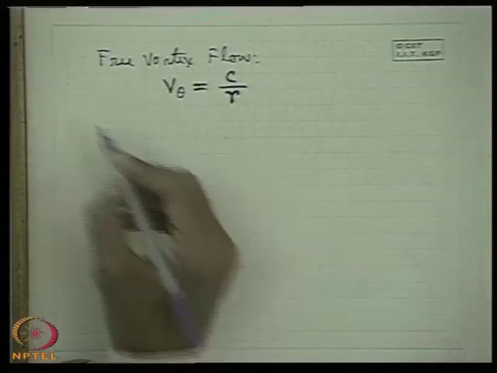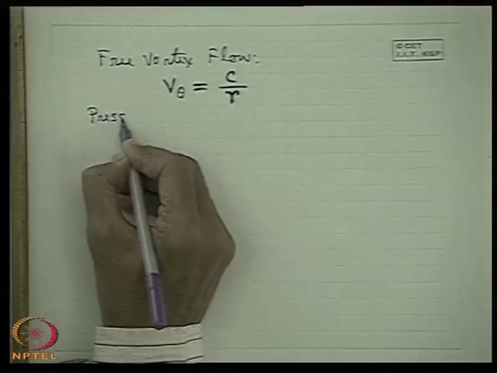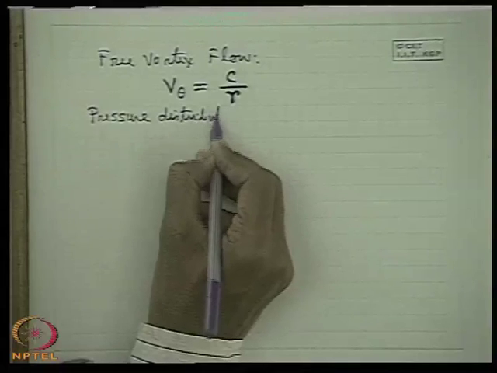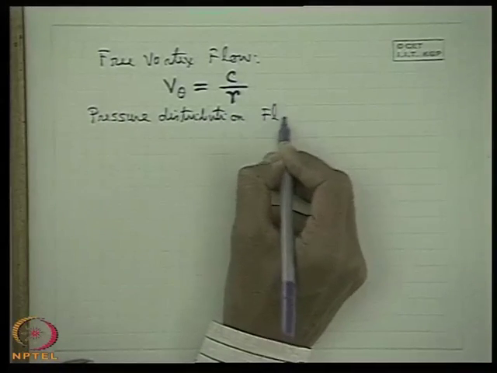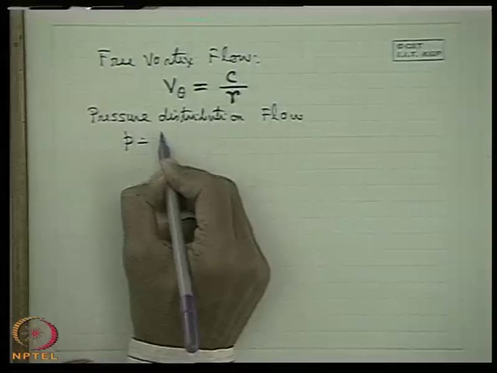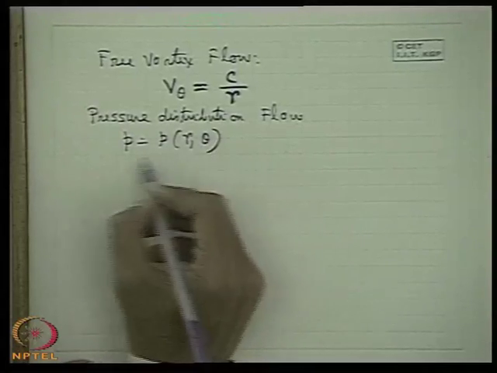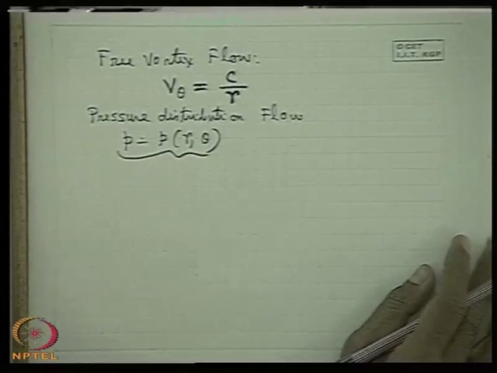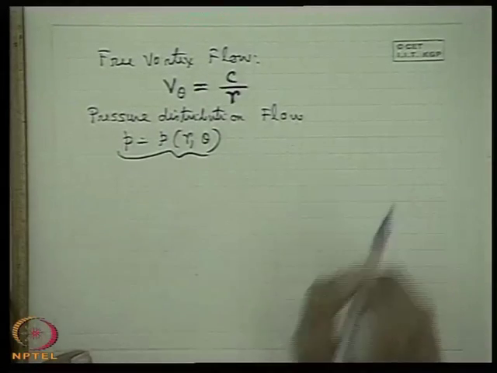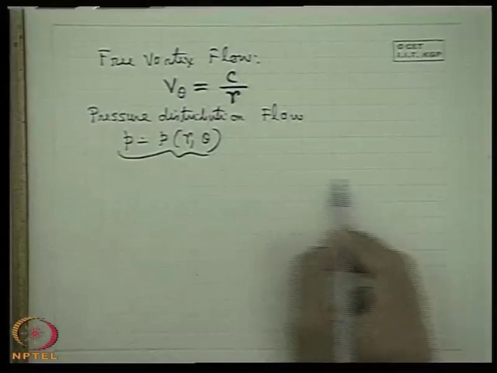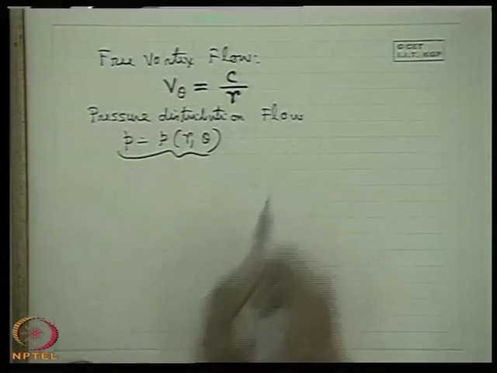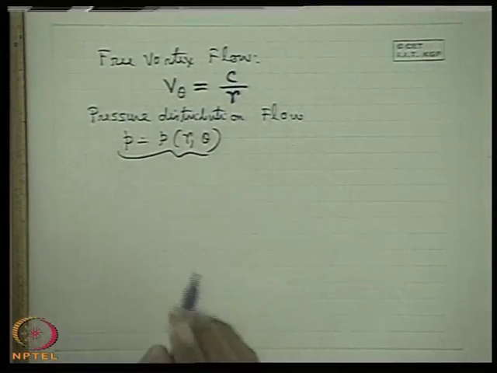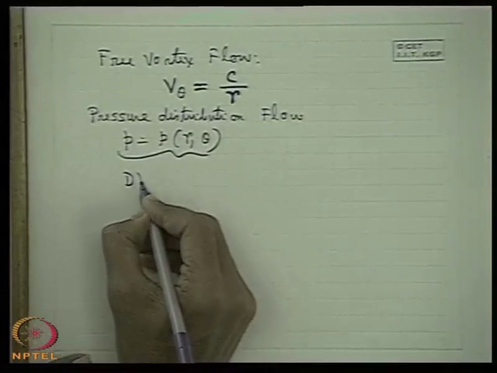Now the next task is the pressure distribution in a free vortex flow. If we have to find it, we start from the general case, where P may be a function of both r and theta. If one knows the velocity field and wants to find the pressure, the general rule is to exploit the equation of motion, the conservation of momentum, where velocity and pressure are linked.